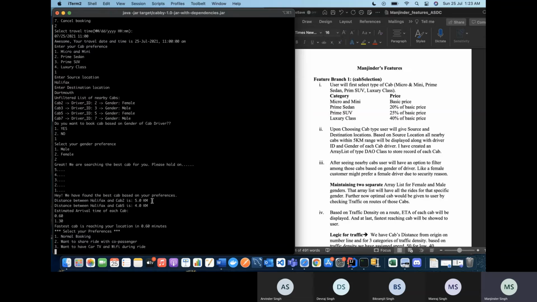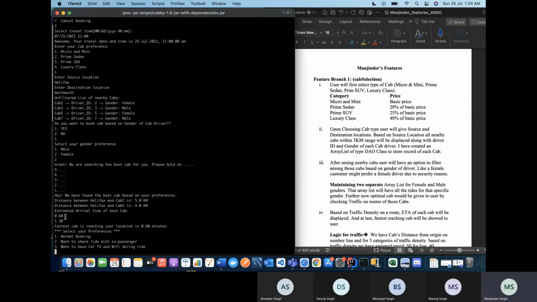So here, as you can see, although cab 5 is nearby to the source location, that is 4 kilometers, its arrival time is higher than the cab which is at a farther location. Based on traffic, this estimated time is less for this particular cab, because on this route traffic is less. So our application will give the optimal cab as cab number 2, due to the traffic reasons. So we get the optimal cab, right?